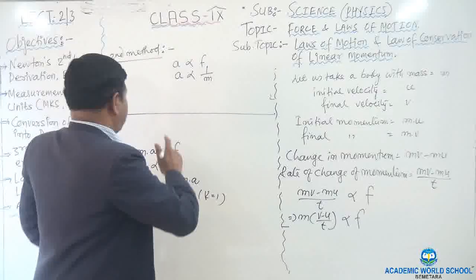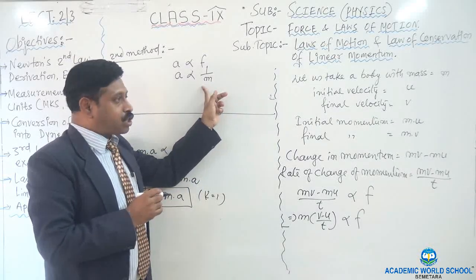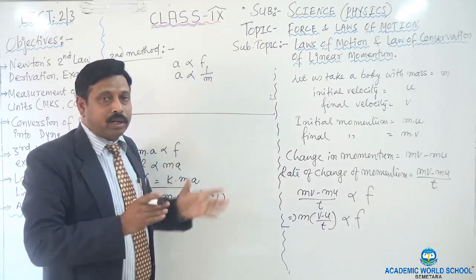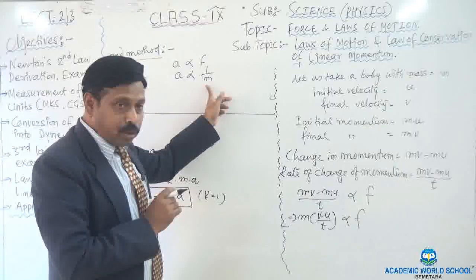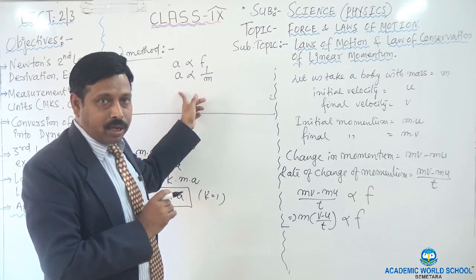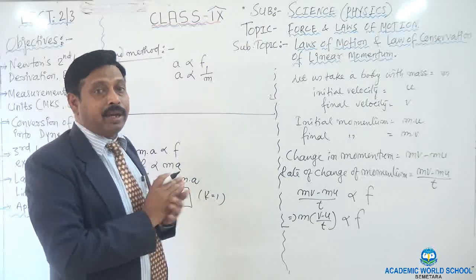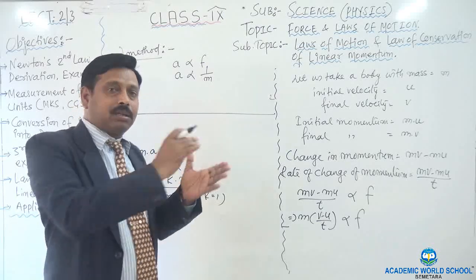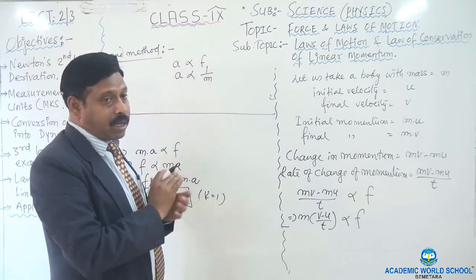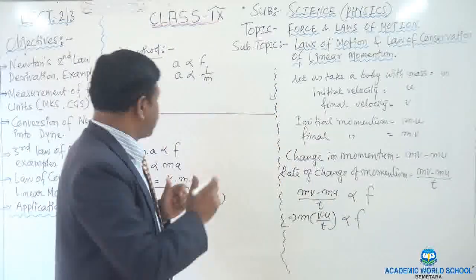Okay? Again, I want to repeat this. You see, acceleration is inversely proportional to the mass. What does it mean? If the mass increases, acceleration will decrease. And when the mass decreases, then acceleration will increase. If one increases, then the other will decrease. But in case of direct proportionality, if one is increasing, the other will also increase. Okay?